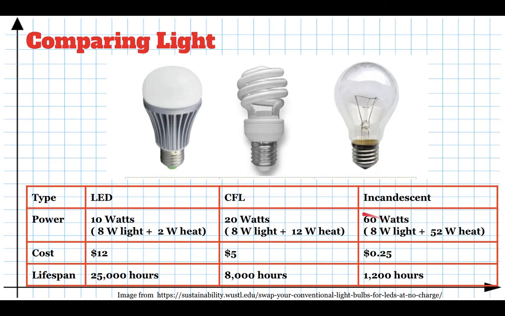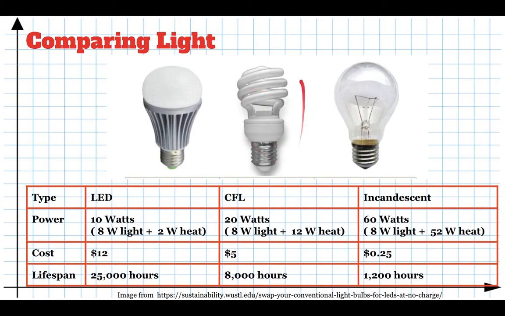The problem is, out of your 60 joules every second, you're only getting about 8 joules every second of light. The rest of it is heat. The majority of it is heat. So these things are really just heaters that happen to give off a little bit of light. And they're not very efficient because it takes 60 joules every second to produce 8 joules every second of light.